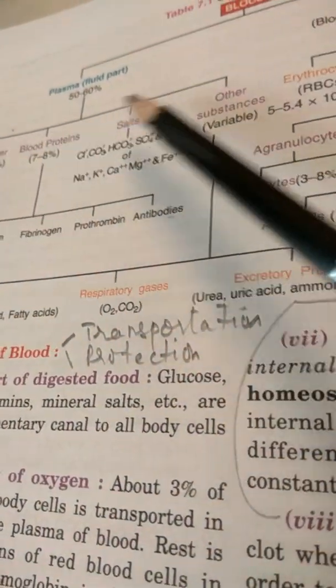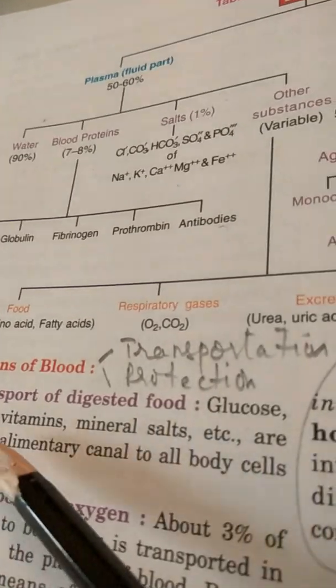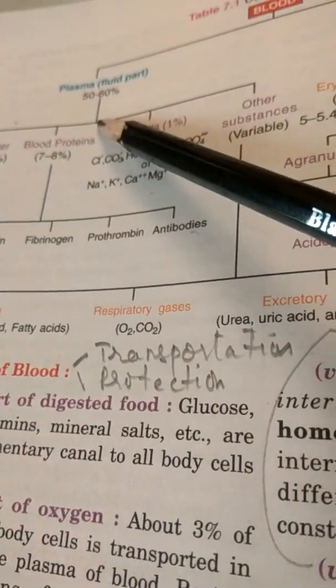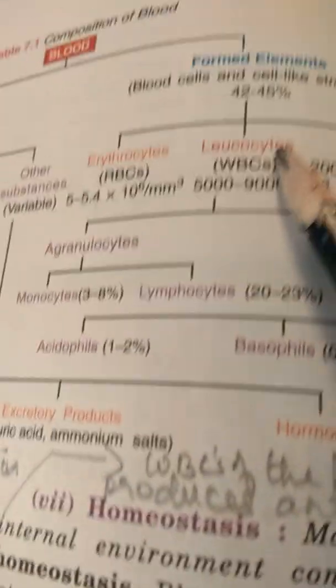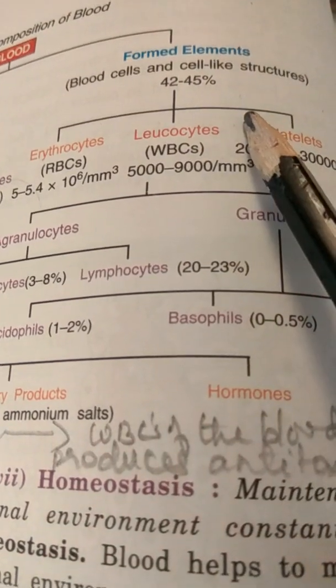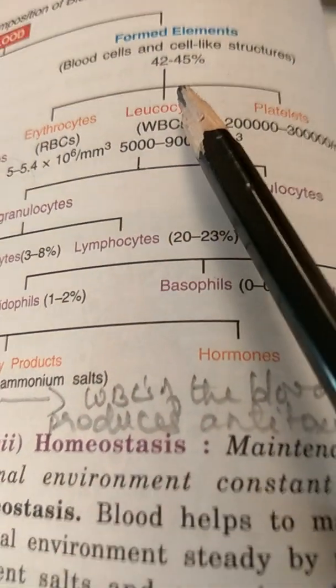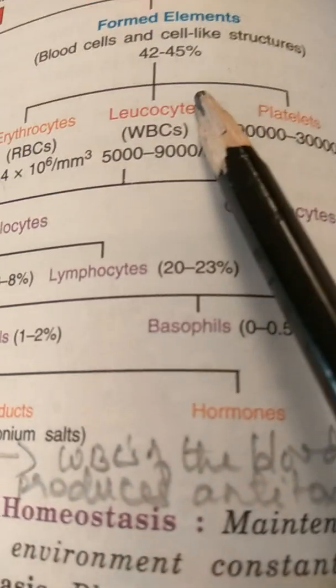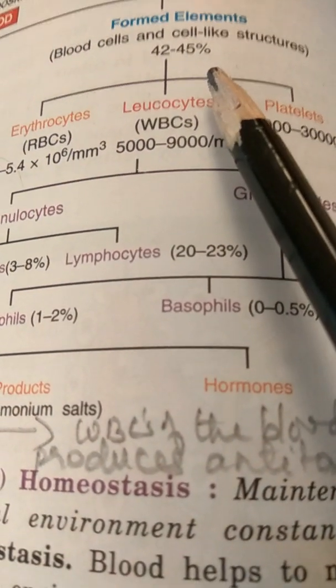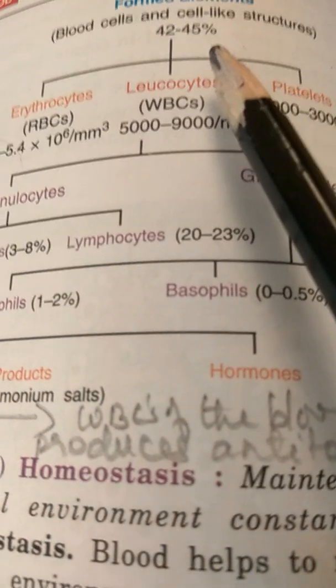All these constituents form blood plasma. Then the formed elements, blood cells and cell-like structures. They are 42 to 45% in total, and all these blood cells, they are of three types.